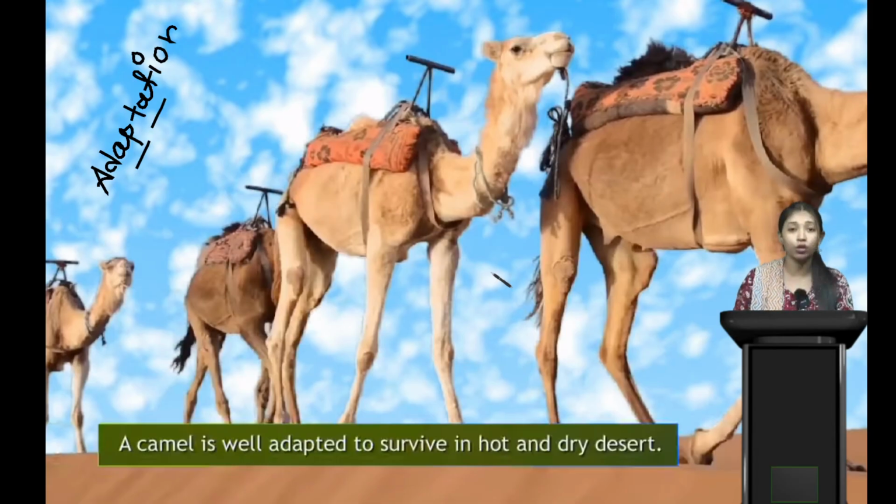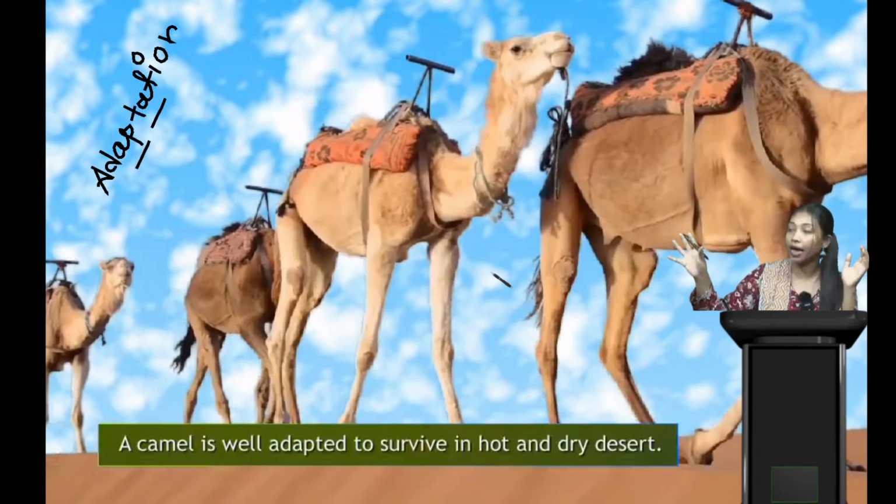Adaptation helps us to survive in a situation. So since we know that in the desert there is very scarcity of water, okay, like in our place in Tripura, we don't have that much shortage of water. We have hand pumps, we have supplies, we have ponds, we have rivers here. But in deserts like the Sahara desert and the Thar desert, there is a lot of shortage and scarcity of water.